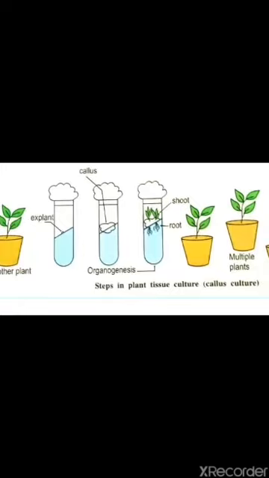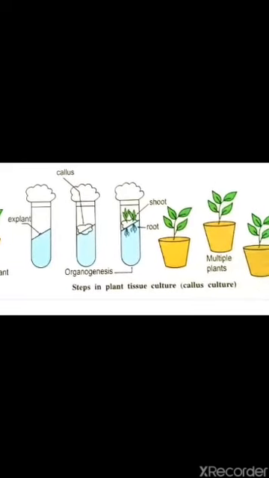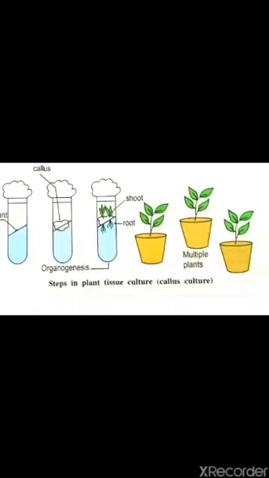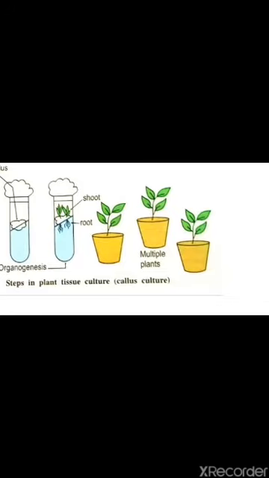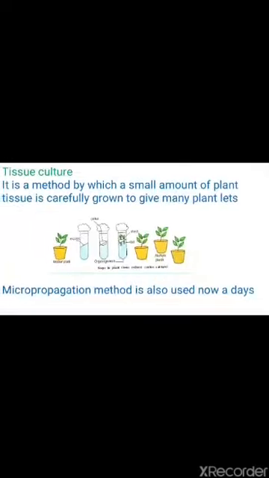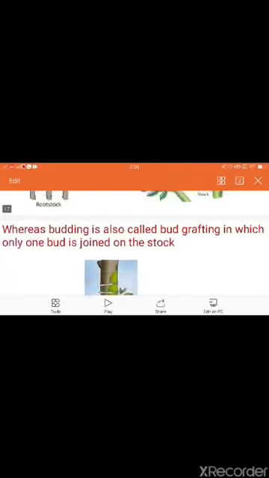In this nutrient medium the tissues from the mother plant, called the explant, are added. These tissues grow and multiply, forming what is called callus, and this callus then shows organogenesis. That means from these tissues small plantlets get formed in the test tube. Each plantlet is then grown separately. In this way we can get multiple plants through tissue culture. Micropropagation is also used nowadays.